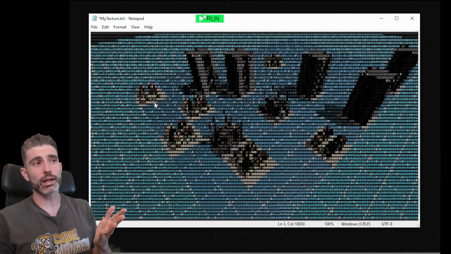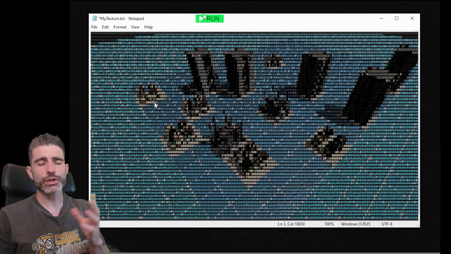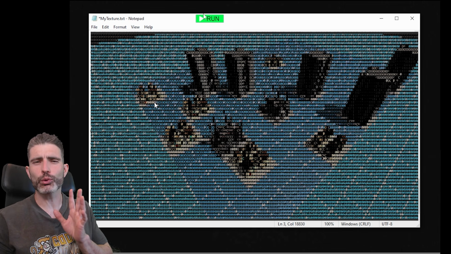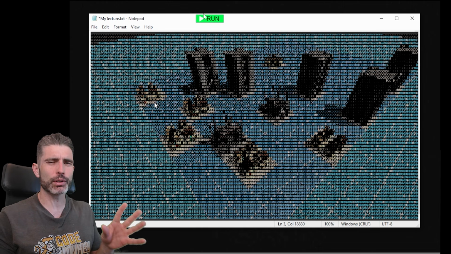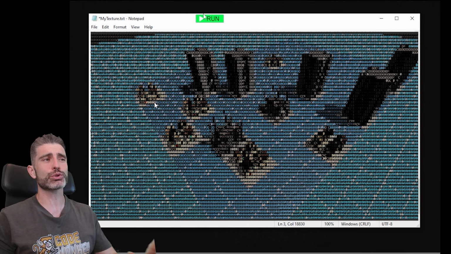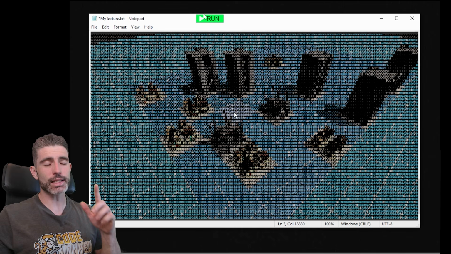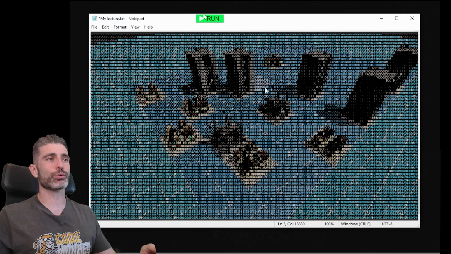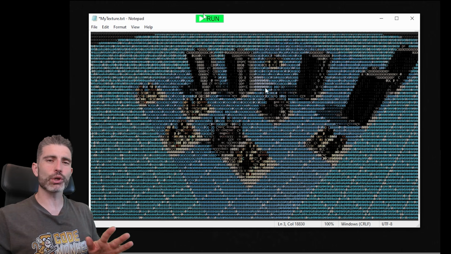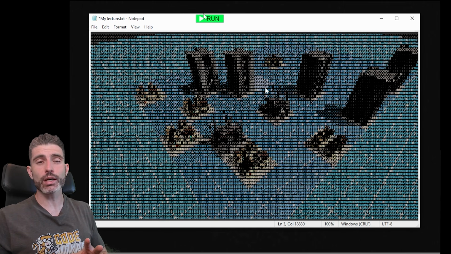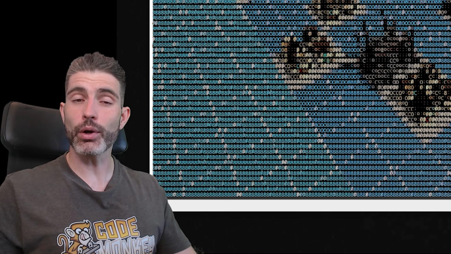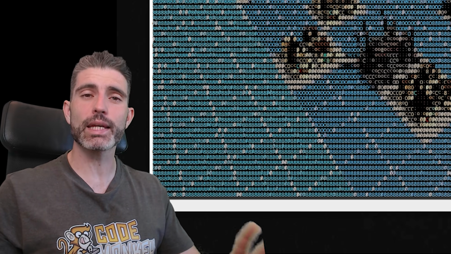And since it's Notepad, obviously this runs on literally anything. Whereas on Unity or Unreal or those quote-unquote proper game engines, usually you need a pretty beefy PC. Whereas over here, this will run on literally anything. So basically, the barrier for making games has never been lower, and this is definitely what I will be using myself to make all my games in the future. So no more Unity, no more Unreal, no more Godot, none of that. All of those programs are now useless now that we have Notepad. So go ahead, launch Notepad yourself, and start making some awesome games.